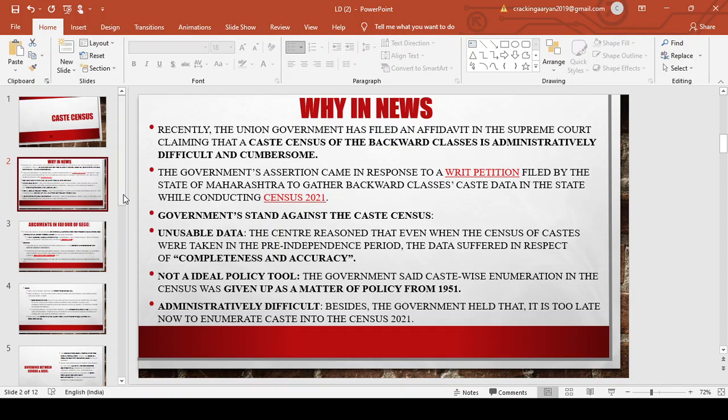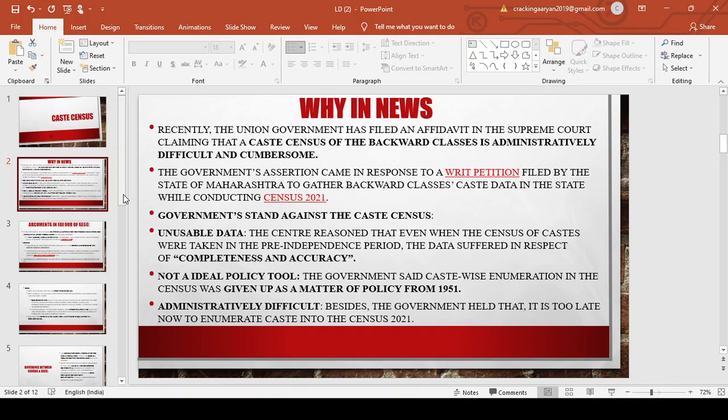According to them, apart from the SC ST caste census that is done every 10 years, including other castes like OBCs and the backward classes is not possible administratively. It is not feasible. This government response is to the writ petition filed by the Maharashtra government to gather data on the backward classes while conducting the census 2021.